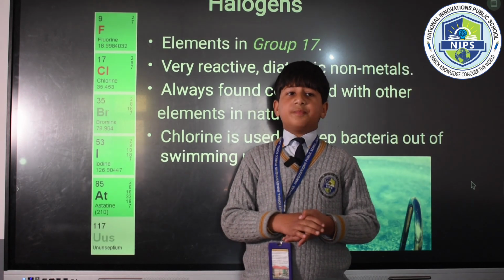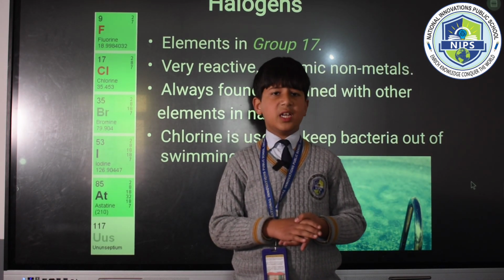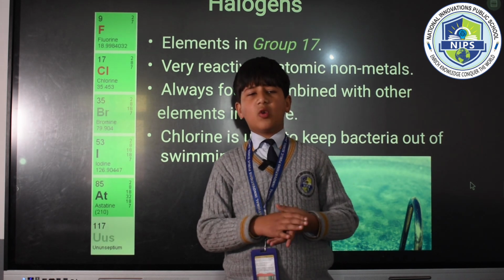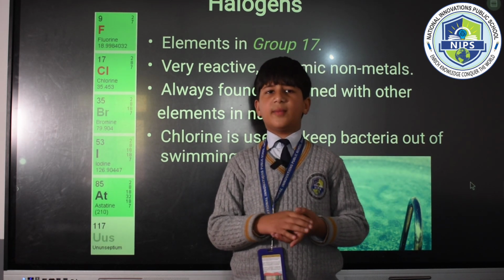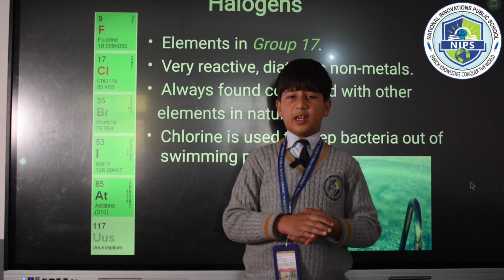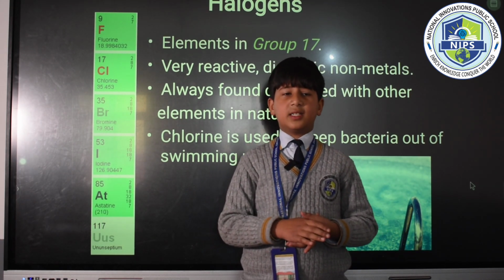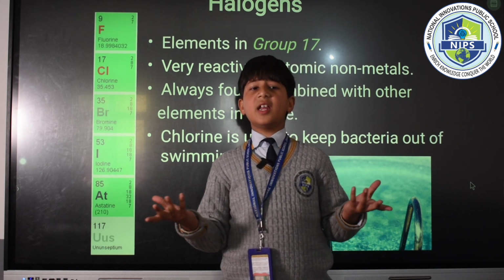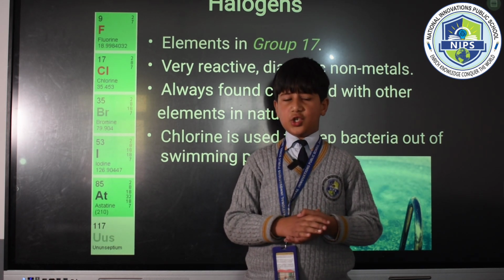Next slide, please. The elements present in group 17 are called halogens. These include fluorine, chlorine, bromine, iodine, astatine. These are strongly soluble in water, tend to form negative anions and are found as diatomic molecules. They have low melting and boiling points. They are very reactive and are always found combined with other elements in nature.